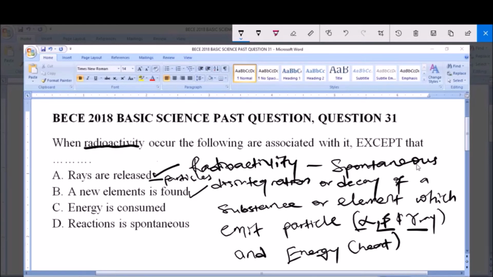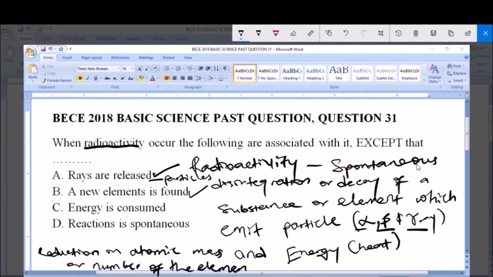How? When there's a spontaneous disintegration or spontaneous decay, there will be a reduction in the atomic mass or number of the elements. And you know each element has its own particular atomic number and mass. But when there's a reduction or addition of this atomic number or atomic mass, what happens? You notice that this element has to change to another element.